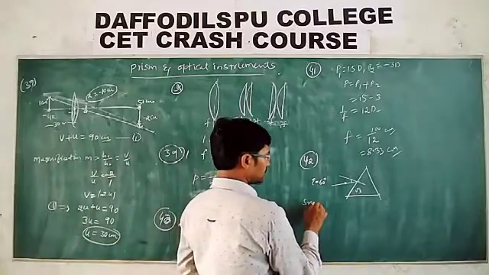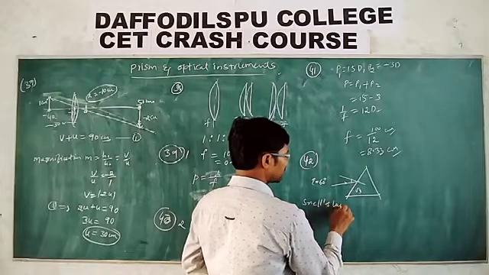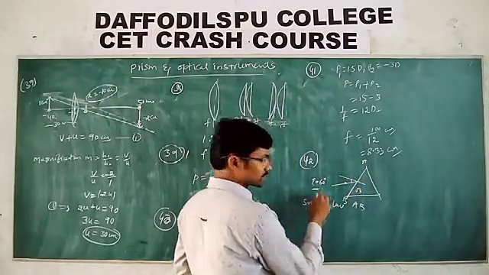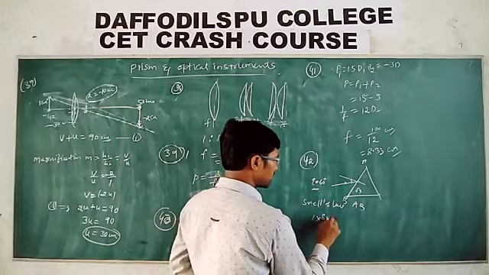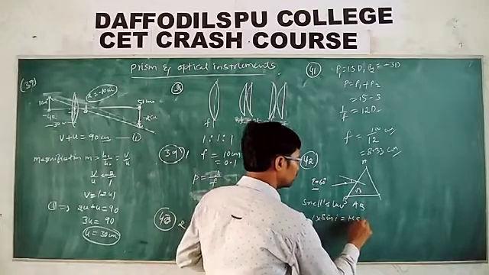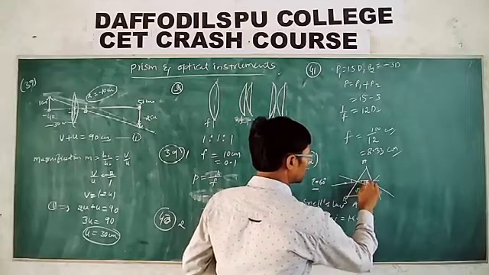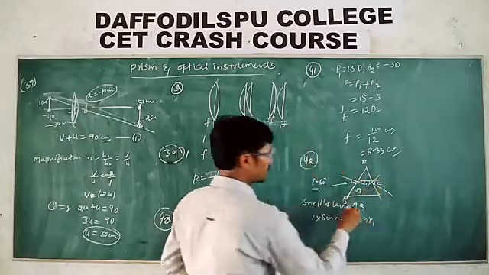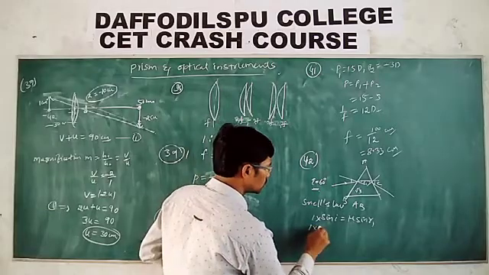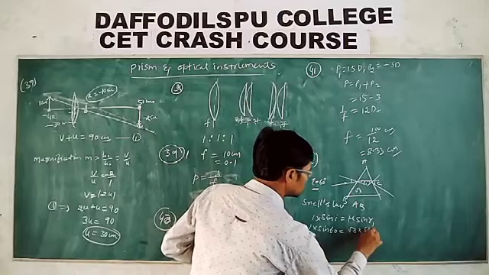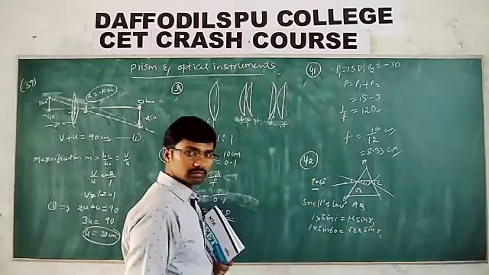Apply Snell's law at the first face AB. Refractive index of air 1 into sin I is equal to mu into sin R1. R1, R2 and E are the angular functions. Then 1 into sin 60 is equal to root 3 into sin R1.